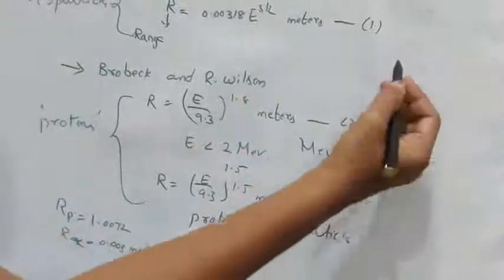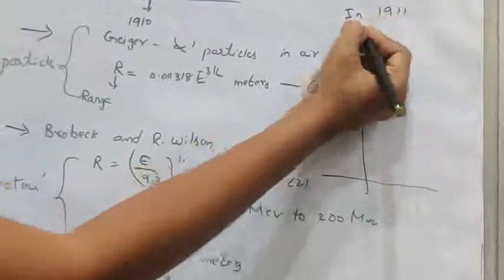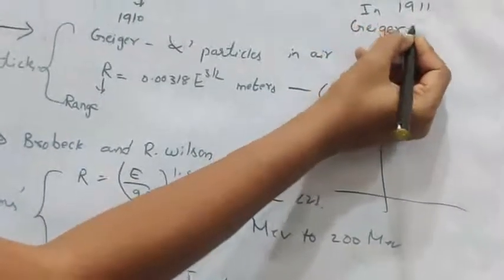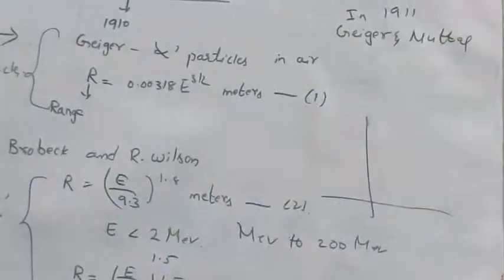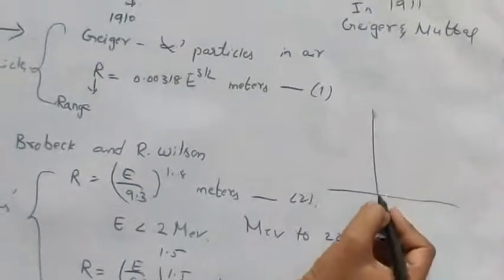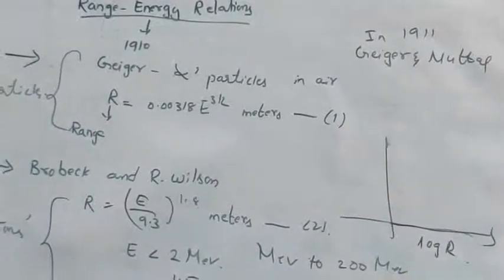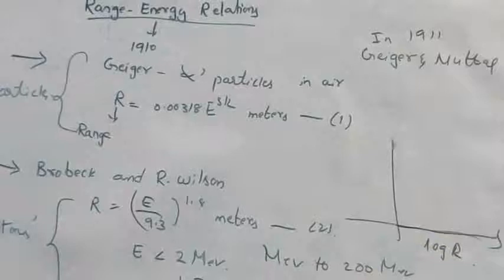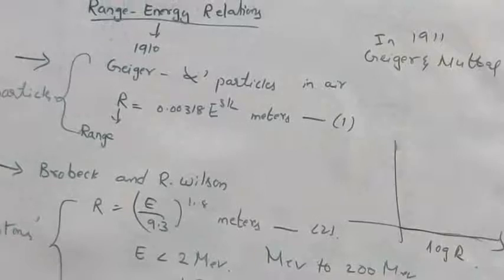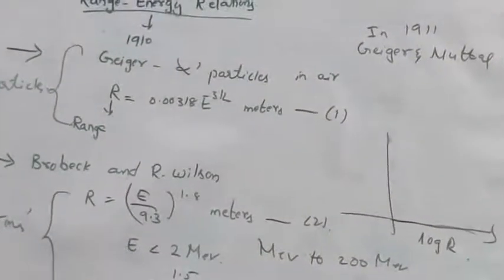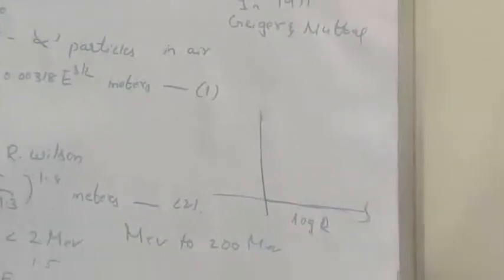That means simply we can say that in the year 1911, Geiger and Nuttall gave the relation. Along the x-axis, they considered the logarithm of R, and along the y-axis, we are going to take the logarithm of disintegration.